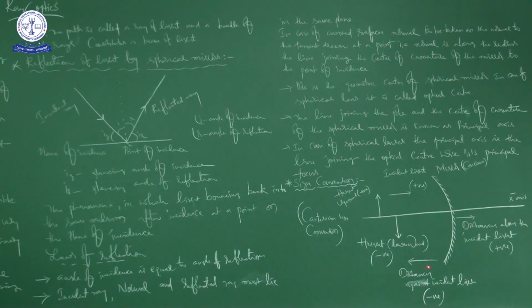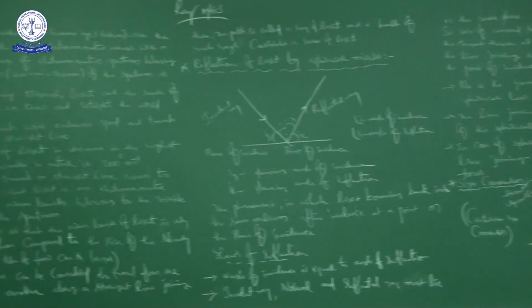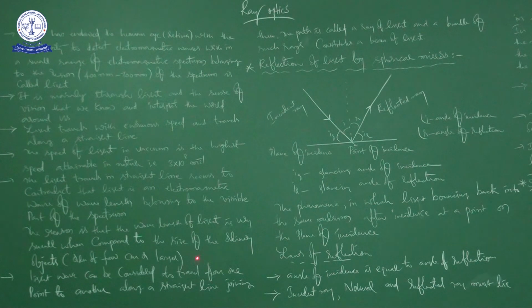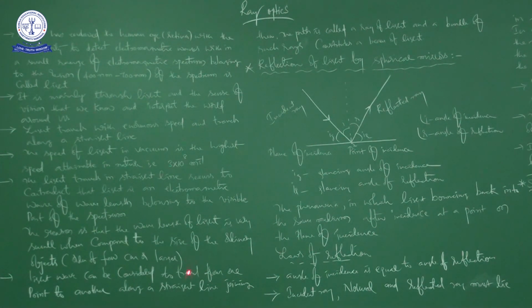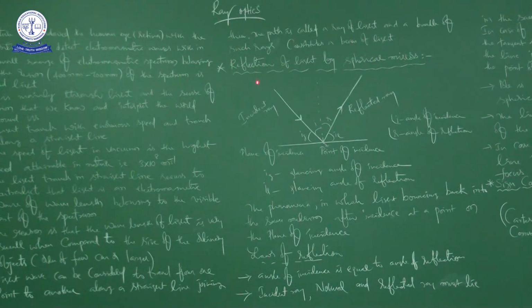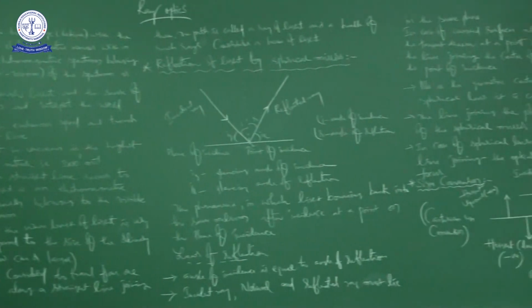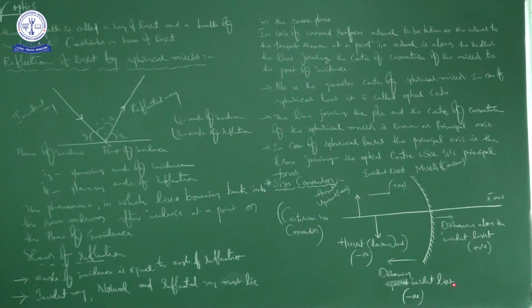In this class we discussed the introduction of optics, and the introduction to ray optics, including the difference between ray optics and wave optics. Afterwards we discussed reflection, then laws of reflection, reflection in case of plane surface, reflection in case of spherical surface, and finally some terminology along with sign convention. We will continue in the next class.